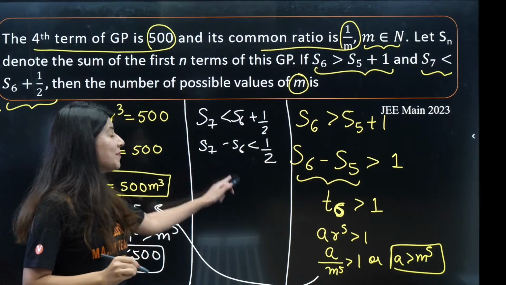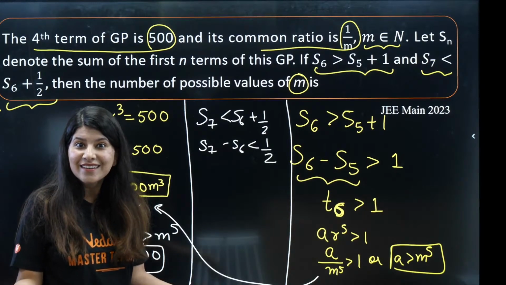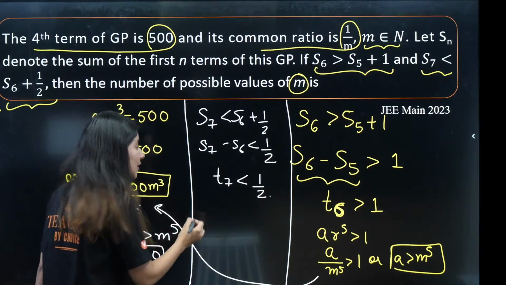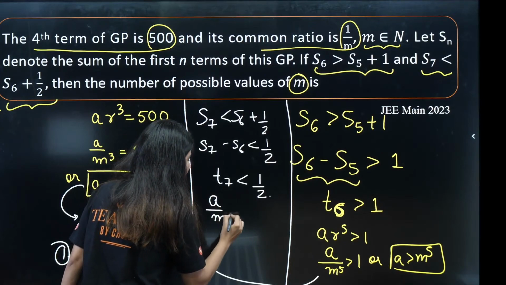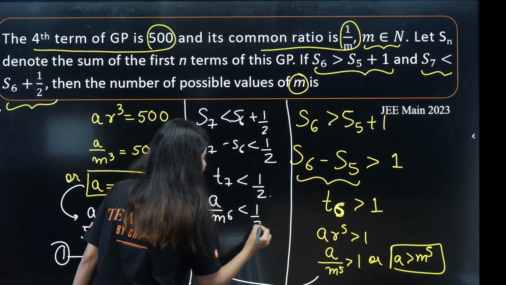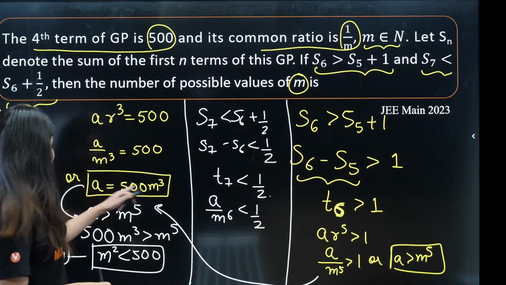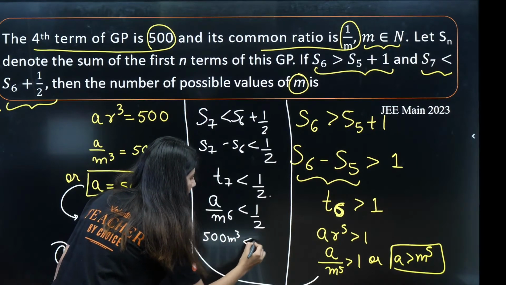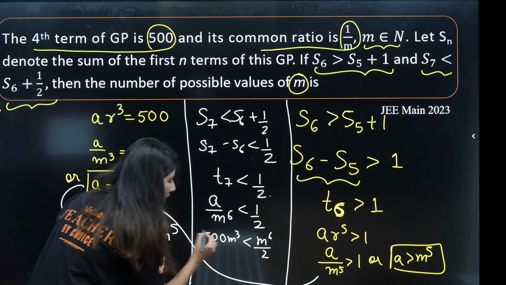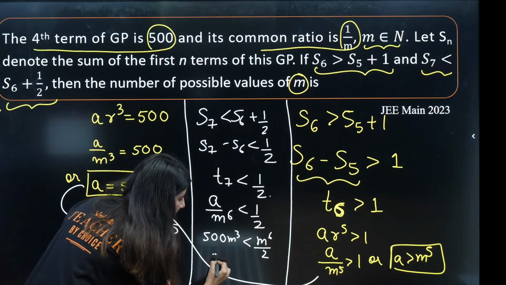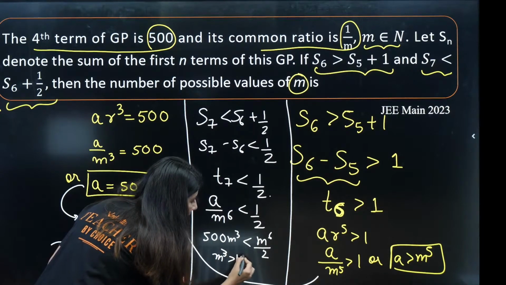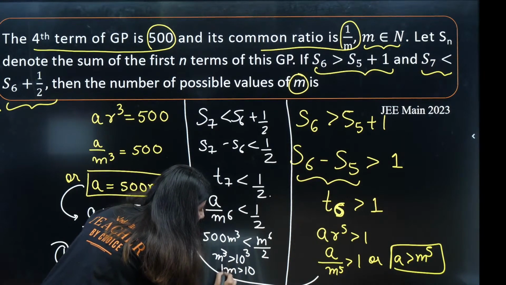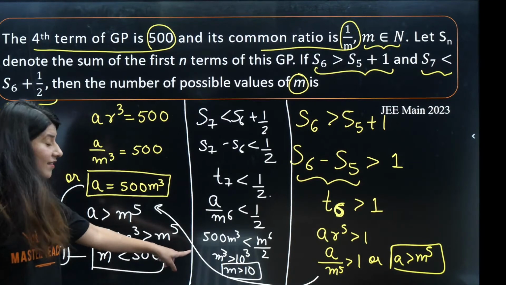S7 minus S6, tell me in the chat box. T7, guys, T7. T7 is less than half, and T7 is nothing but what? AR raised to power 6, or A by M raised to power 6, less than half. Just plug in the value of A, which is 500 M cube. So 500 M cube less than M raised to power 6 upon 2. Or rather, it can be written down as M cube is greater than 1000, or rather M cube is greater than 10 cube. From here I can write that M is greater than 10. Very nice, M is coming greater than 10.